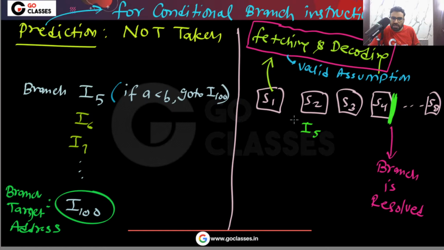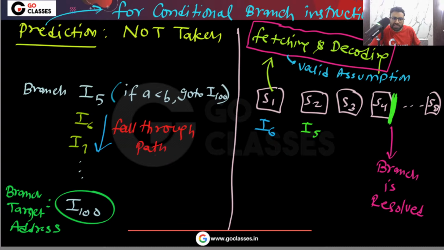So because of our prediction, what we will do? We will fetch this instruction I6, because we are already making a prediction. Because this instruction I5 is a branch instruction and our prediction is that the branch will not be taken, it is common sense that we will fetch these instructions. Yes or no? So this is called the fall through path. So here I will fetch the instruction I6.